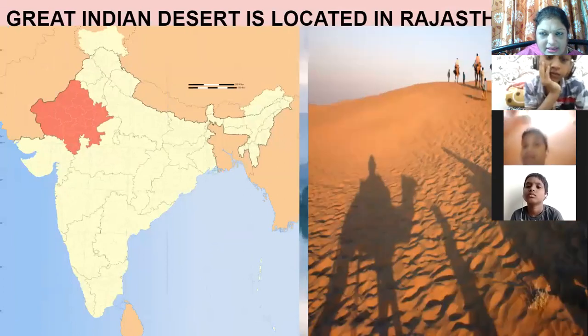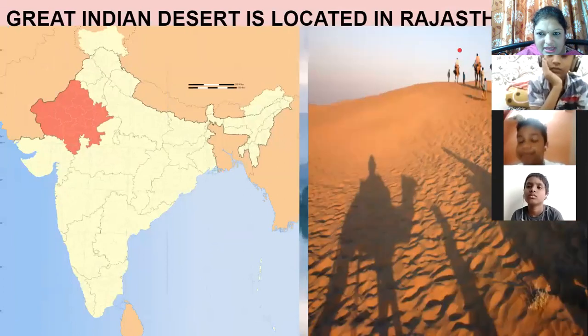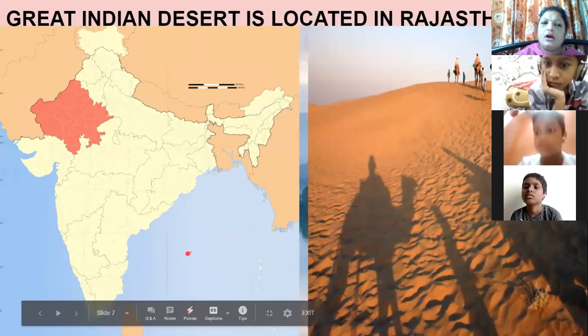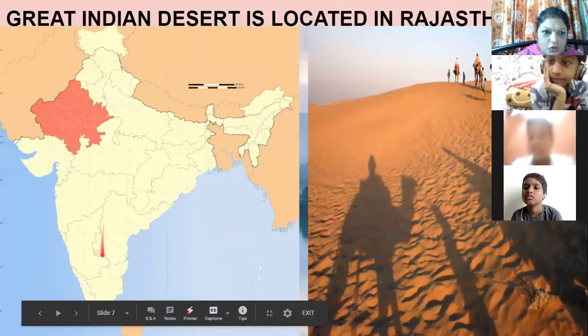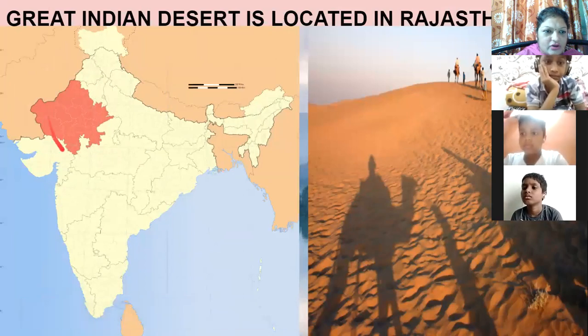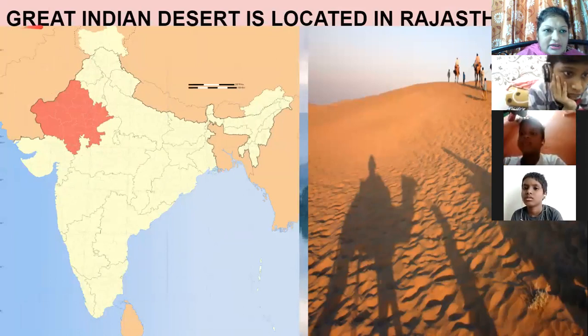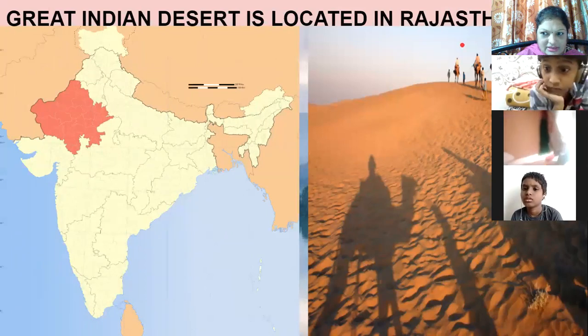Great Indian Desert is located in Rajasthan. We all are familiar with Rajasthan. On the map, I just want to show the location of Rajasthan. This is your Rajasthan. As I told you, Rajasthan is the largest state. So, in this largest state, which desert is located? The Great Indian Desert is located in Rajasthan.